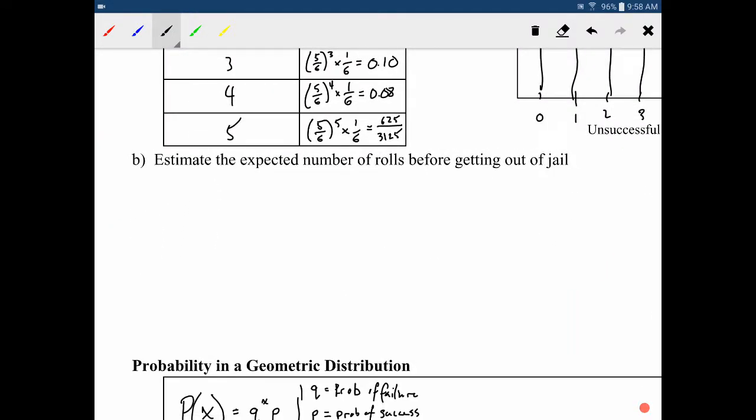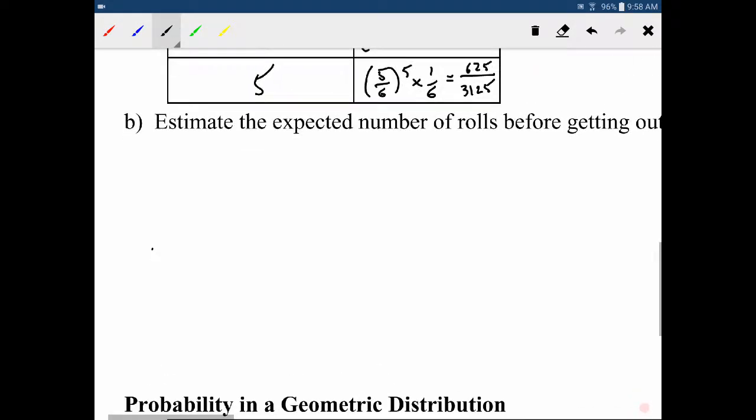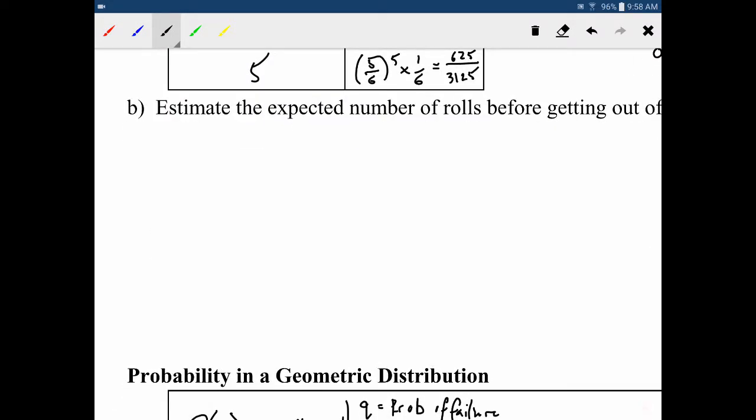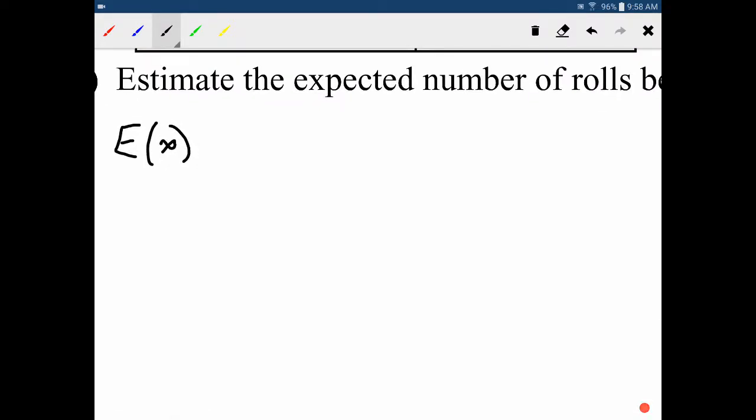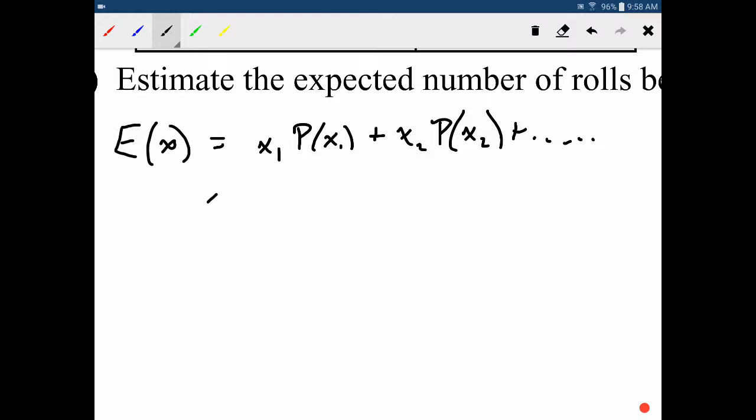So we're going to look at the expected value. How many times do we expect to roll to fail before we finally succeed? So what we're going to do here, I'm not going to actually use the correct formula off the bat because I want you to see something. We're going to use the expected value formula that we used in the very first lesson of this unit. So this was where we took each outcome and we multiply it by the probability of that outcome. And then we just add it to the next outcome multiplied by the probability of that outcome. And that would just go on and on forever.